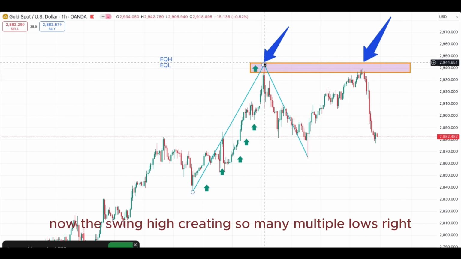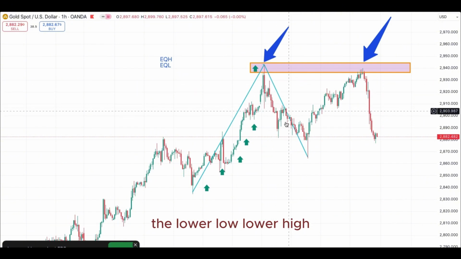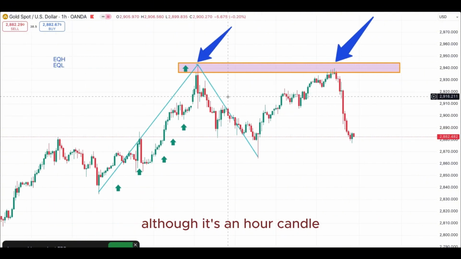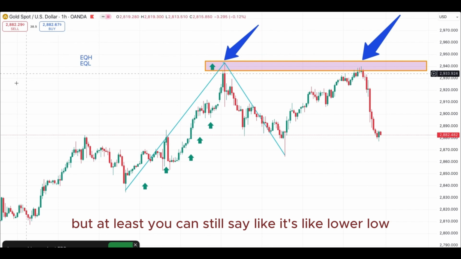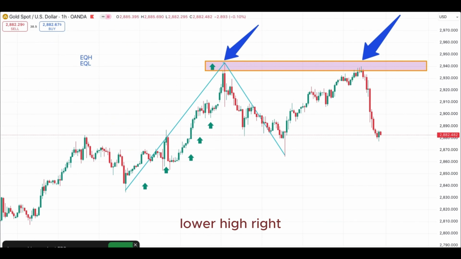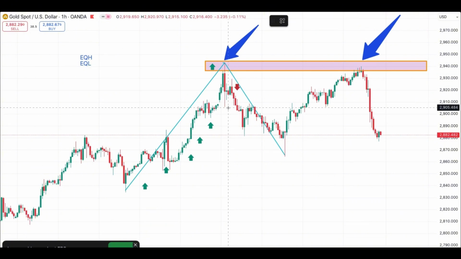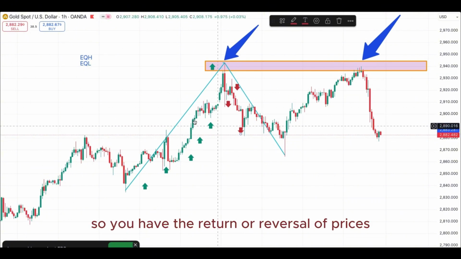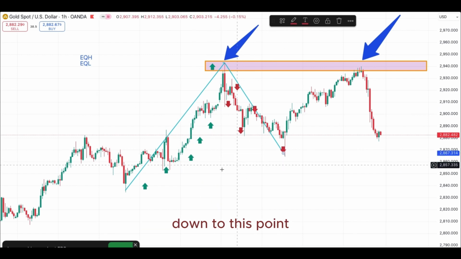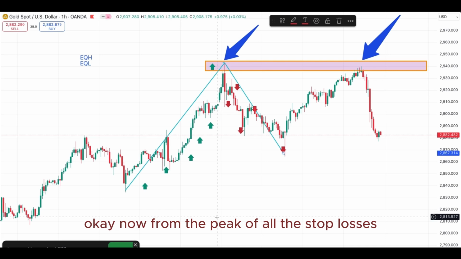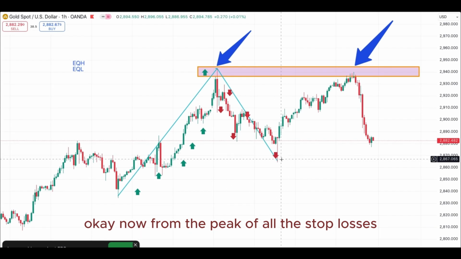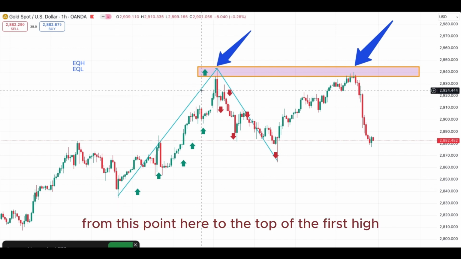Now the swing high creates so many multiple lows. The lower low, lower high, lower low, lower high. Although it's an hour candle, at least you can still say it's lower low, lower high. So this is what I mean by lower low, lower high. So we have the return or reversal of prices down to this point. Now from the peak of all the stop losses, right from this point here to the top of the